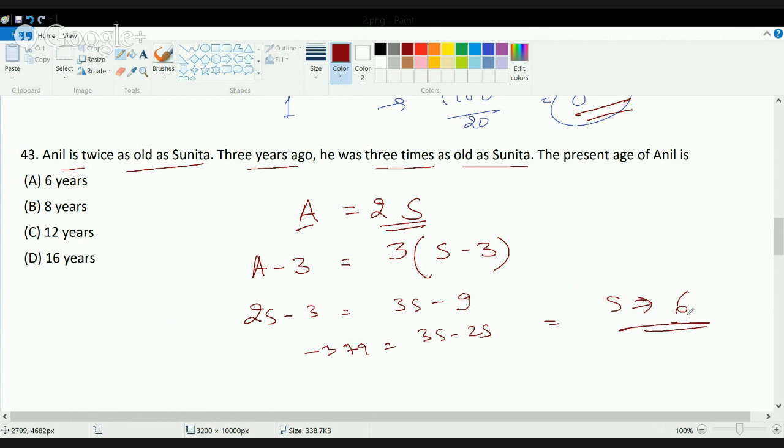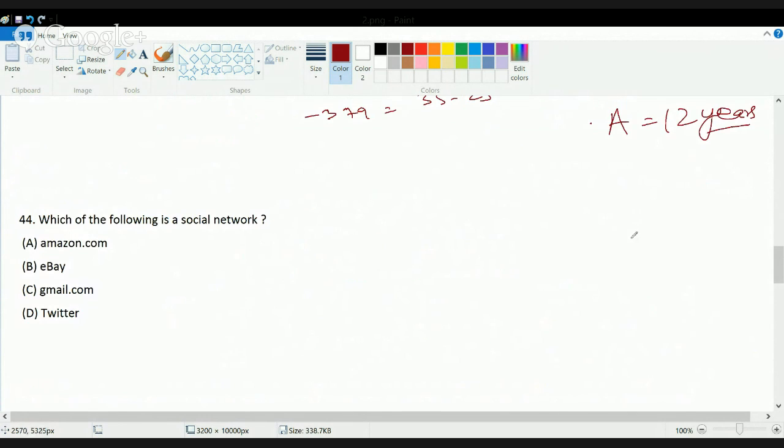Now most of the students stop here and mark the answer as 6. But the question asks not the age of Sunita, but the age of Anil. And as we said in the first statement, the age of Anil is twice that of Sunita. So since Sunita is 6 years, Anil should be 12 years. It's very important that you don't make silly mistakes in these kinds of questions, because these questions are very simple and very scoring. Most students lose marks just because of silly mistakes here. So the correct answer here would be 12 years, because we are asked about Anil's age and not Sunita's age.